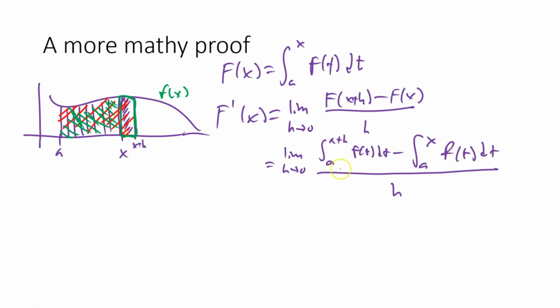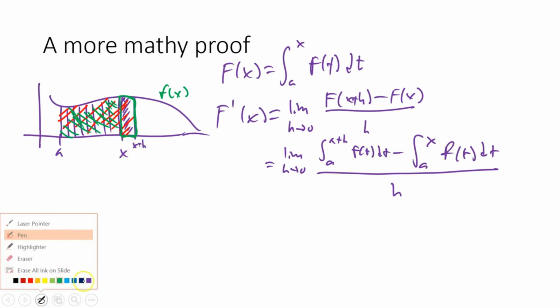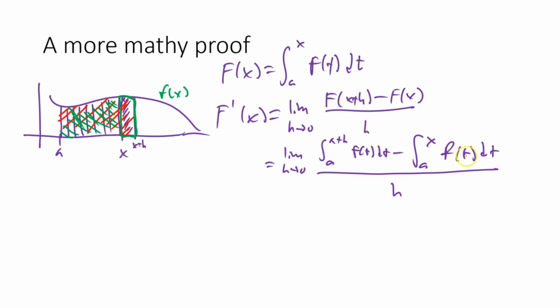So really, we're using one of our integral properties. The top of this fraction is just the integral from x to x plus h. That's the only part of the area that's going to be left, because we're taking all the way to x plus h, and then we're subtracting off the part that goes to x. So this is the limit as h approaches 0 of the integral from x to x plus h of f of t dt, divided by h. So let's zoom in on that part.